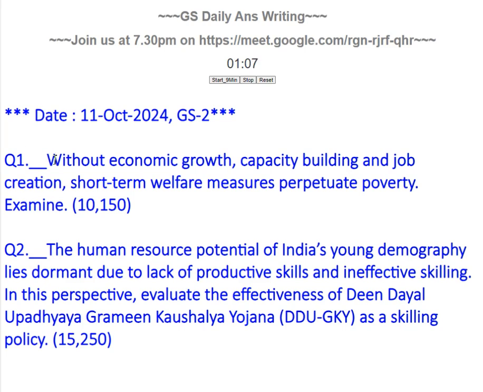For the first question: without economic growth, capacity building and job creation, short-term welfare measures perpetuate poverty. Examine. In this question the directive word is examine. So we have to write about the absence of economic growth, capacity building and job creation, and short-term economic welfare.